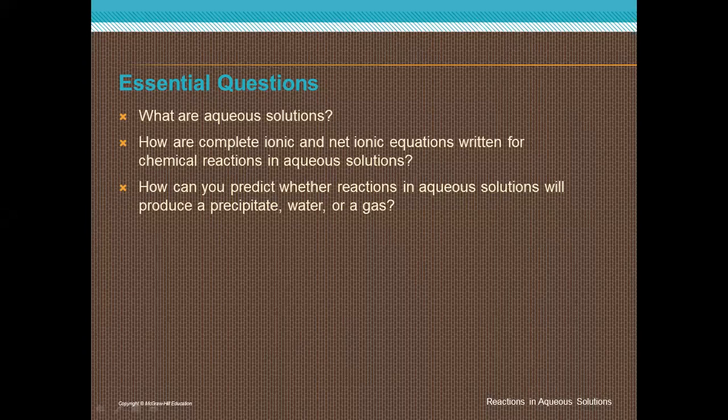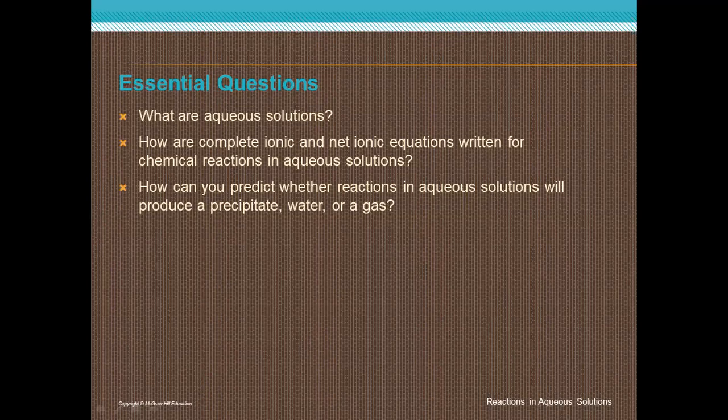Ibrahim: What are aqueous solutions? How are complete ionic and net ionic equations written for chemical reactions in aqueous solution? How can you predict whether a reaction in aqueous solution will produce a precipitate, water or gas? Thanks, Ibrahim.